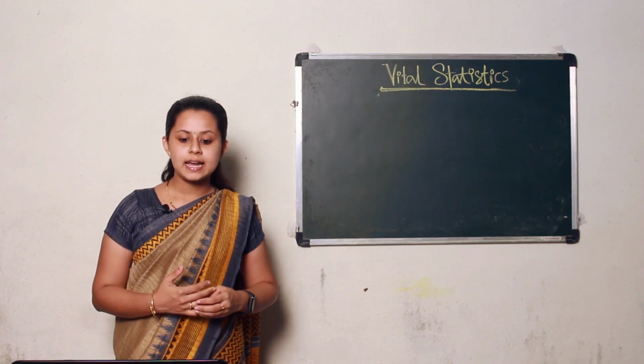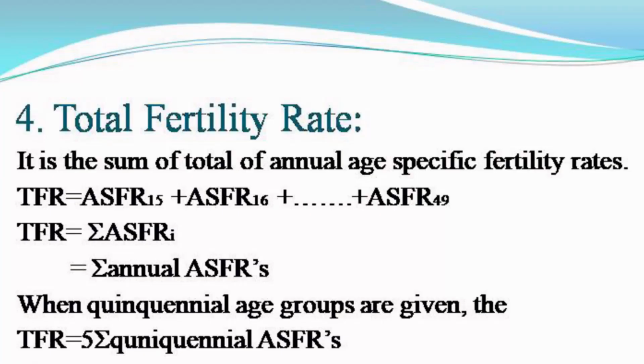It is defined as the sum total of annual age specific fertility rates. First you need to find out the ASFRs, then take the sum of it, that is the sum total of annual ASFRs.